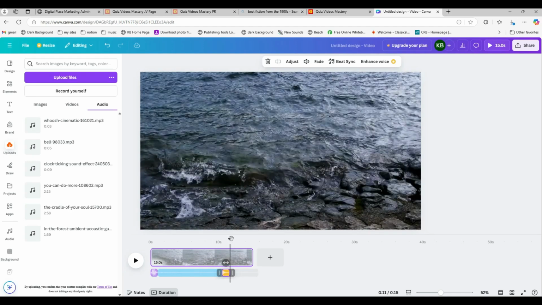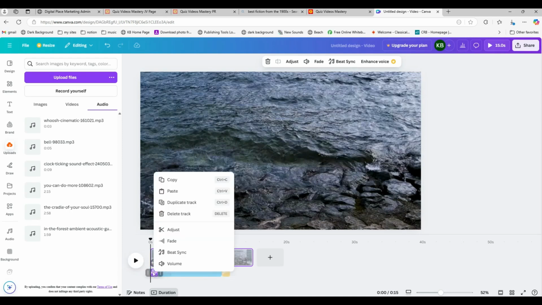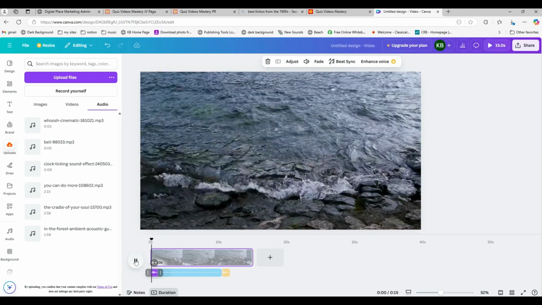And let's give this a listen. I know from doing this earlier, this whoosh is very loud. So before I even play this for you, I'm right-clicking on it and changing the volume. Yeah, volume down here. It was really, really loud when I did this earlier. So it started at 100 volume. I'm going to move it down to like 40 or so, 41. Good enough. All right, let's listen to this.